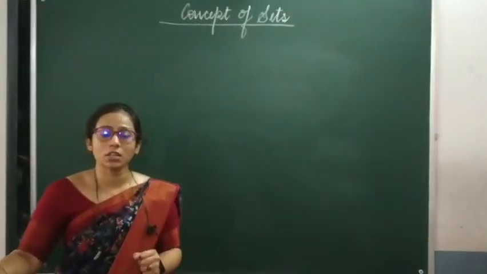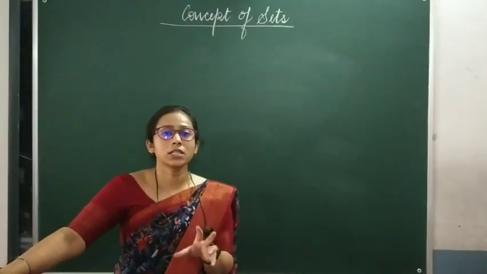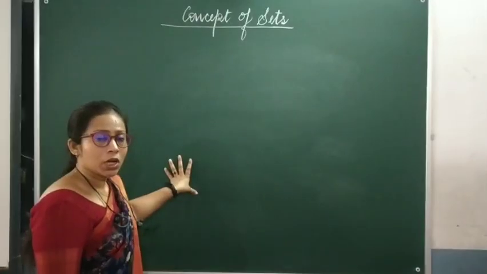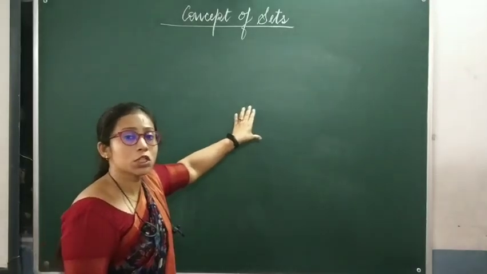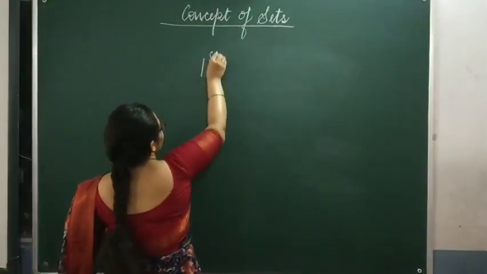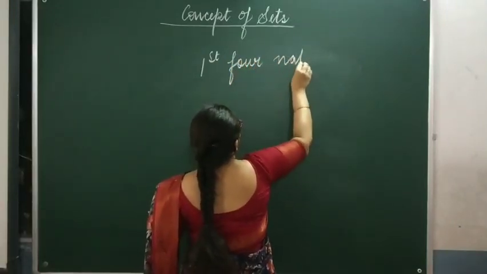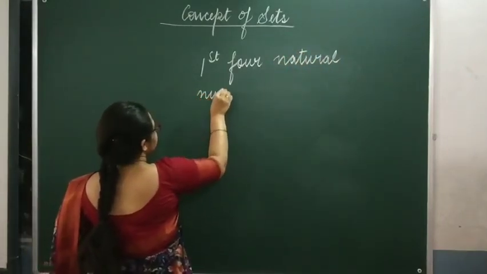We just discussed well-defined and distinct objects. Okay, like I have given you an example of a set of first 4 natural numbers. I have written first 4 natural numbers.